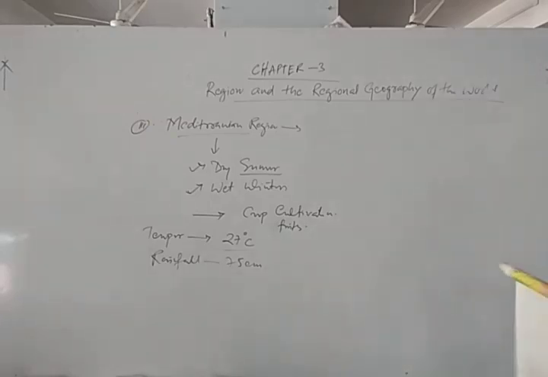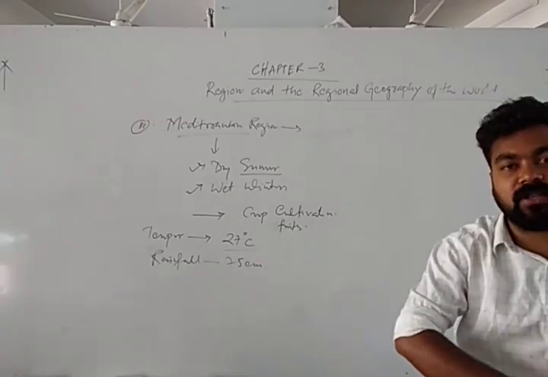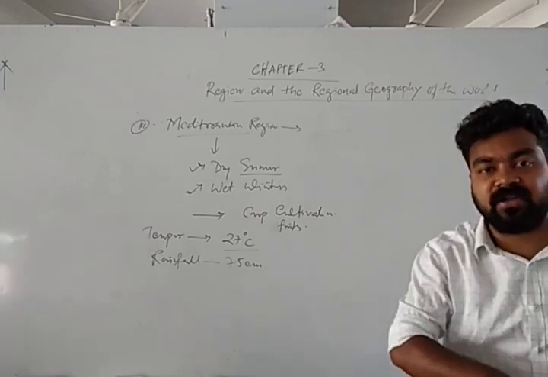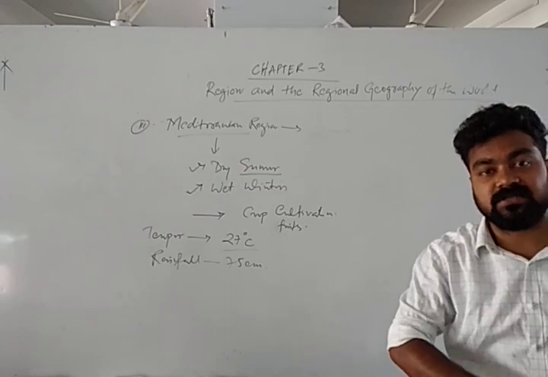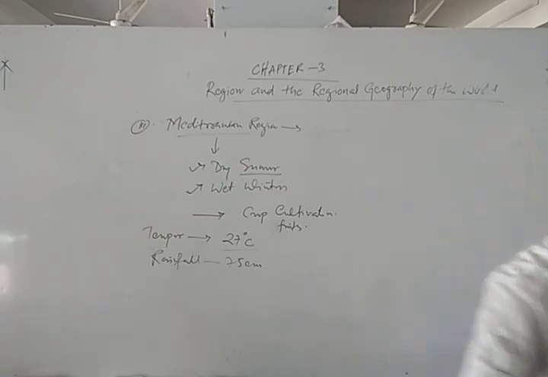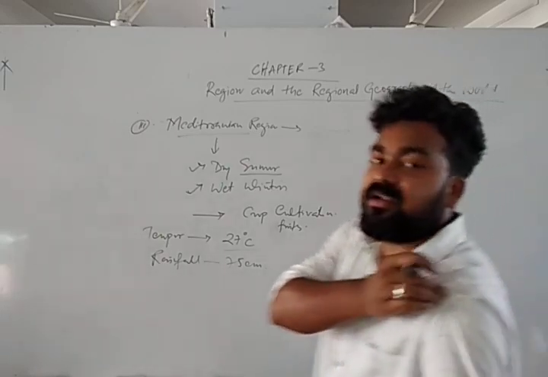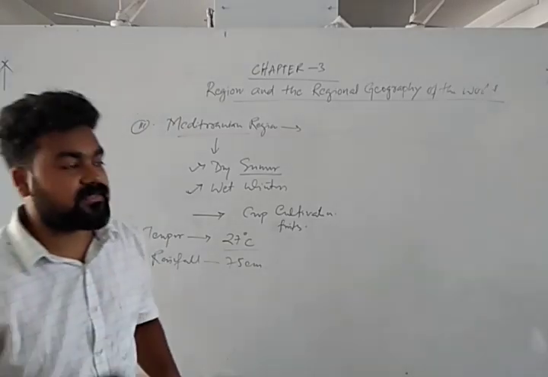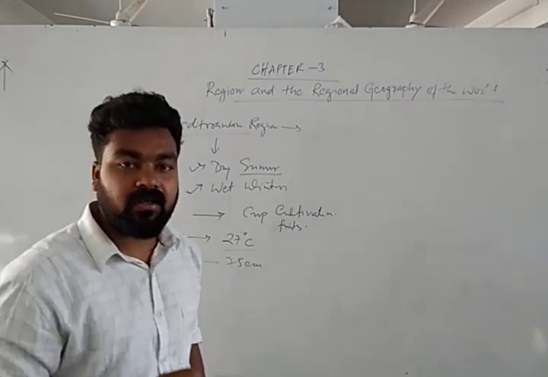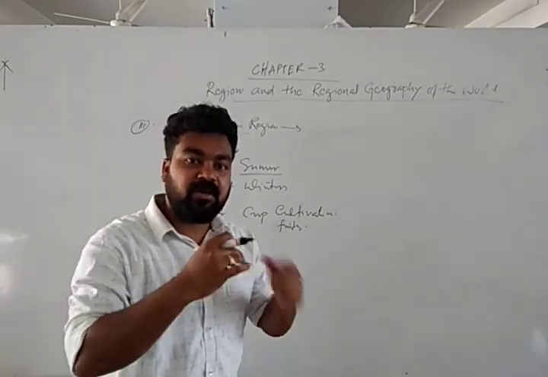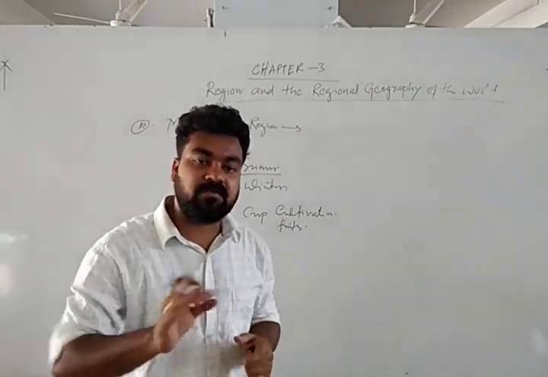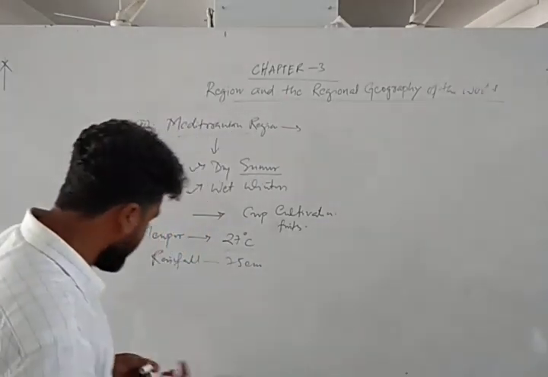The Mediterranean climate is not only found on the periphery of the Mediterranean Sea, but we can also find it in different regions if they fall in the same latitude. Suppose in the northern hemisphere, the Mediterranean Sea is at 30 to 40 degree latitude. If we come to the southern hemisphere, then between 30 to 40 degree latitude, we can find the Mediterranean region.